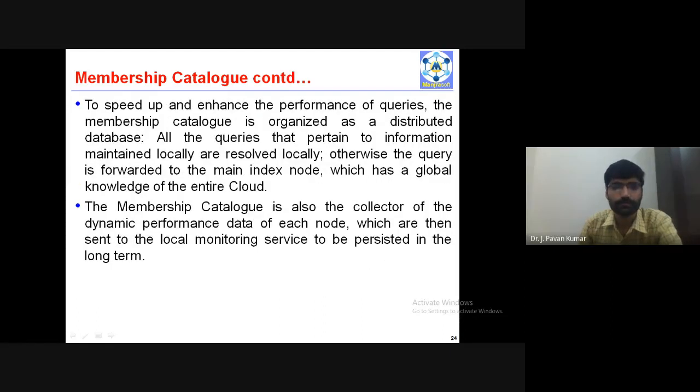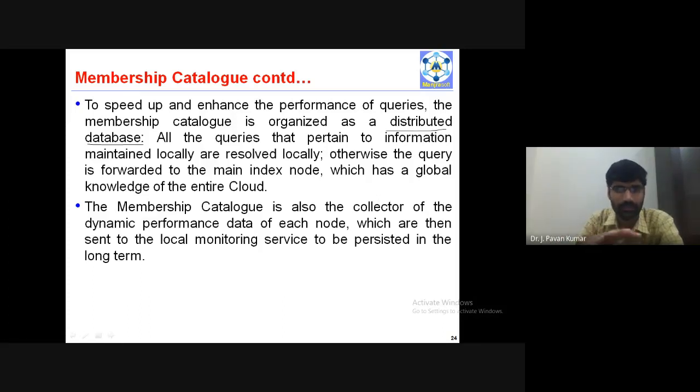Next, this also we have seen with respect to distributed database. Centralized database, distributed database. What is the difference? We have discussed this with respect to Amazon.in and Amazon.com, right? Amazon.com is the overall global scenario, whereas Amazon.in is the Indian perspective.